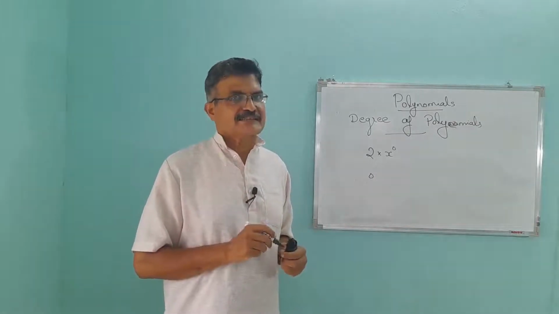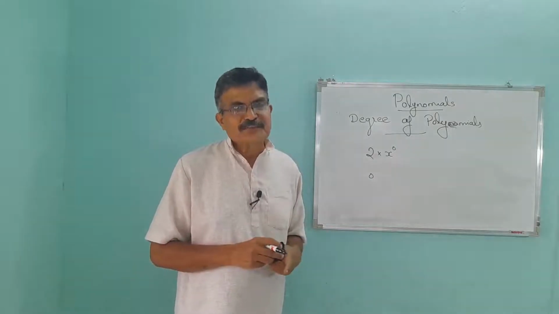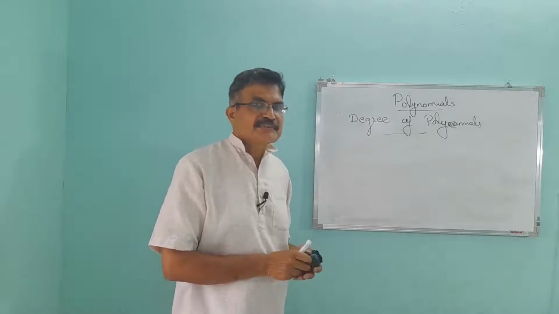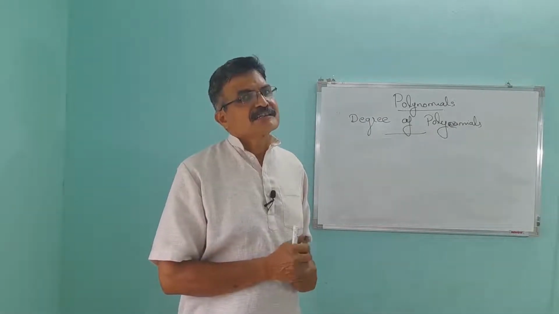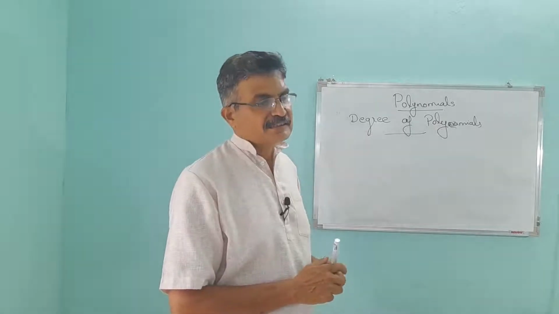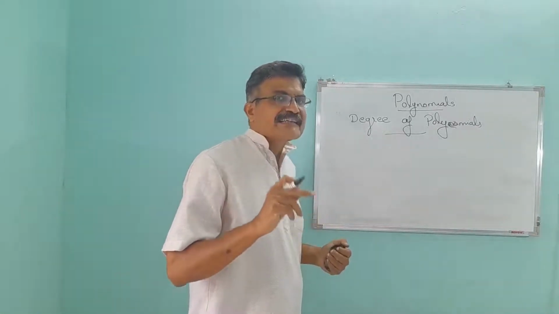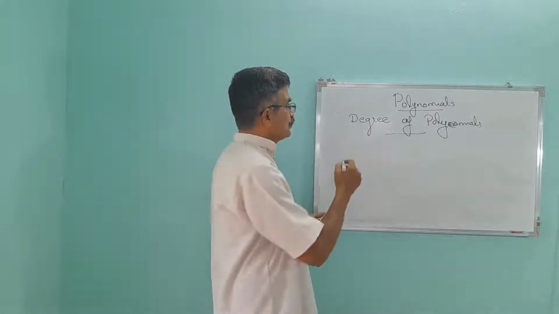Never forget that. Then we can classify polynomials based on the degree they have. There are some specific names attributed to polynomials based on the degree of the variables they contain. First, polynomials with degree 1 are called linear polynomials.